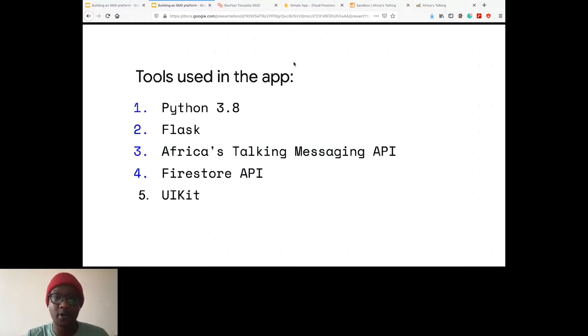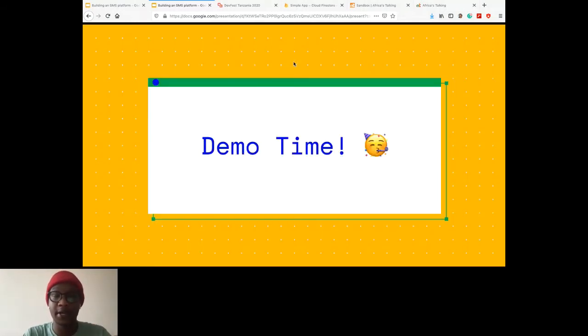Today I'm going to show you how to build an SMS app. Essentially, I'm going to be using these five: Python 3.8, Flask, the Africa's Talking Messaging API, the Firestore API, and UIKit for my UI. So let's jump right into the demo.